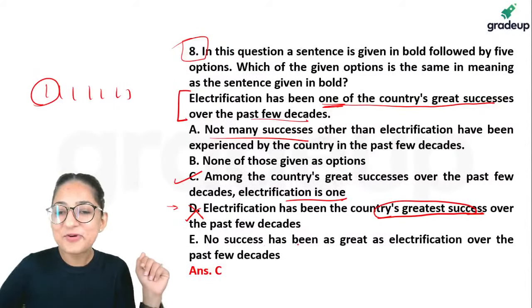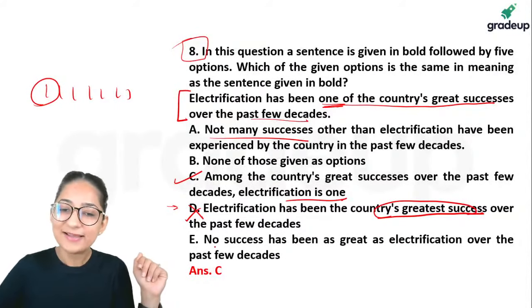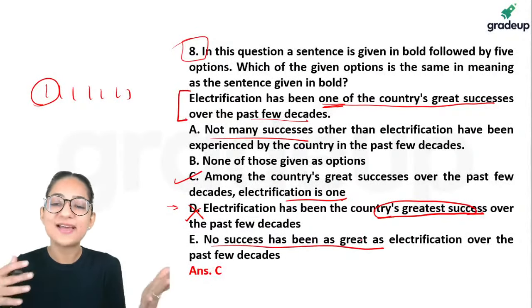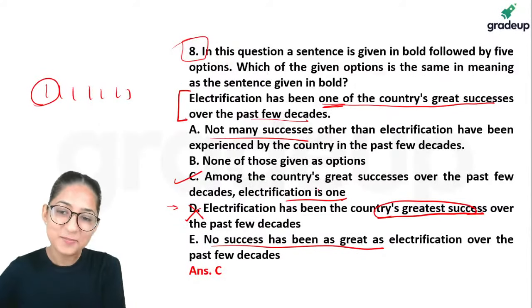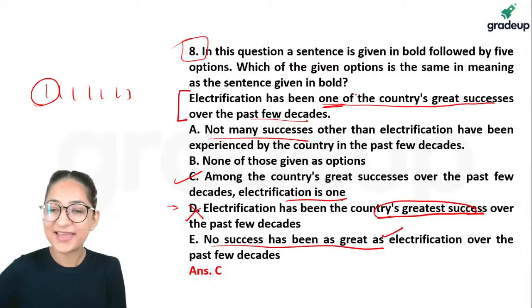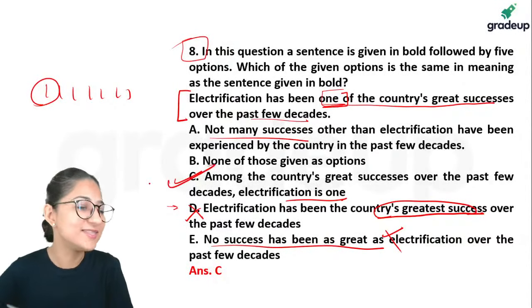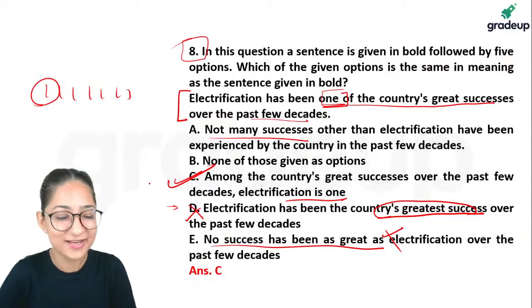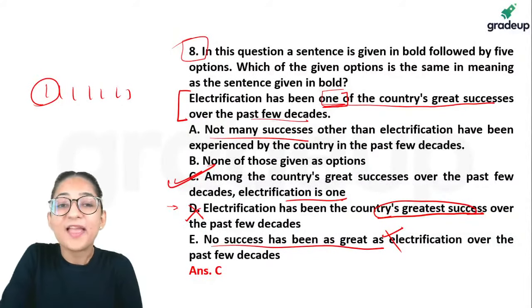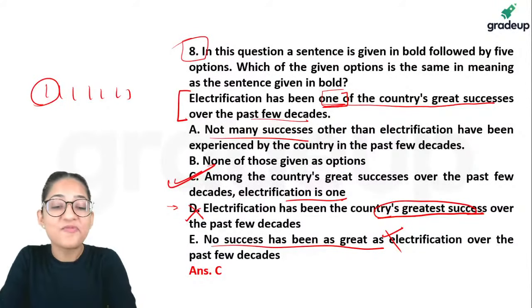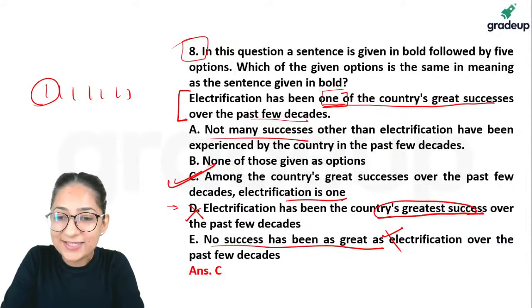So then we have, no success has been as great as. When you say no success is as great as, that means it's the best. Whereas the sentence says it is one of the best. So E is also going to be out. Option C will survive. This was not very difficult. That's right. Okay, very few questions left, guys. So far you've been doing really well. Let's complete today's session.